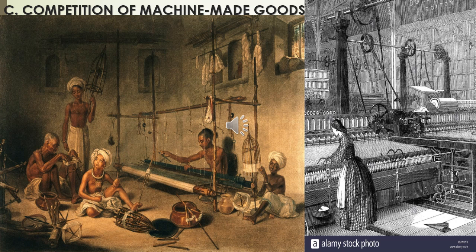Then, competition of the machine-made goods. Textile was the oldest industry in India. Already we have discussed, we don't know when cotton manufacture originated and developed in India. The highly specialized skills of Indian weavers and the low production cost gave a tough competition to the European manufacturers.